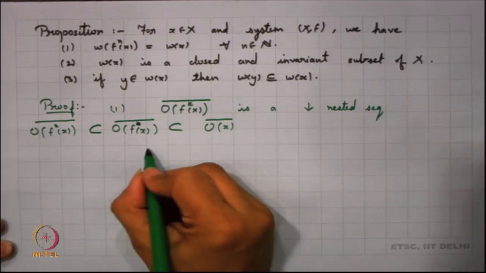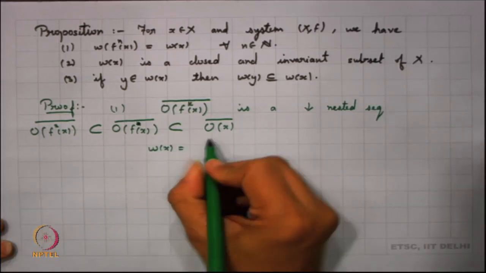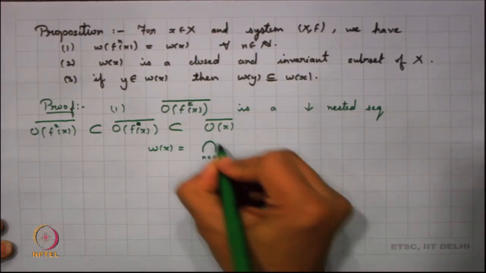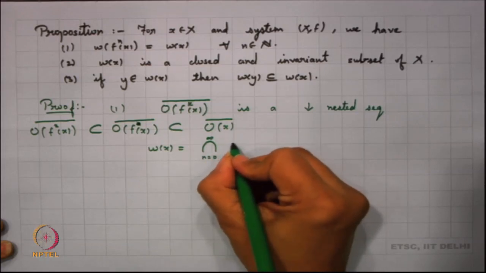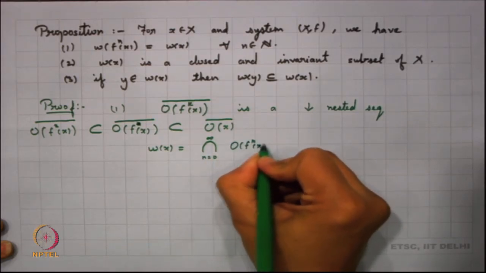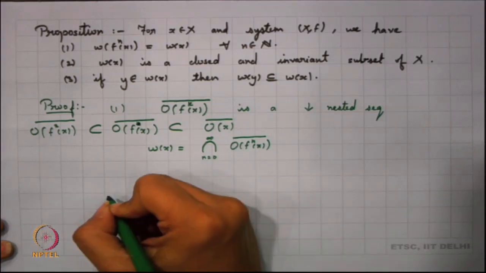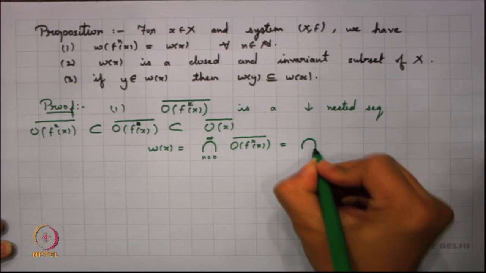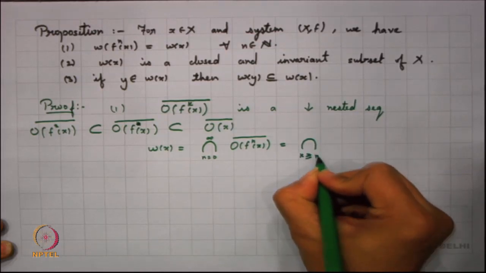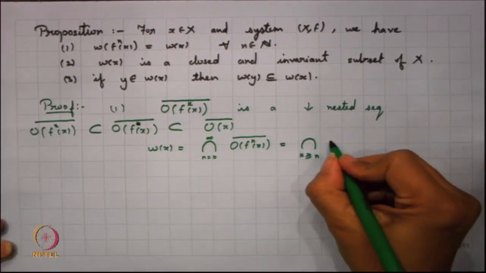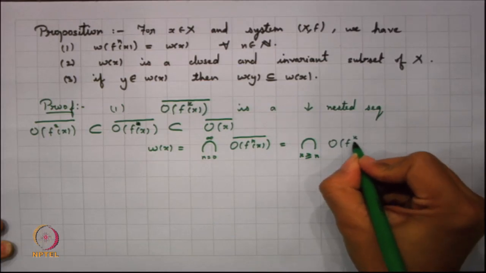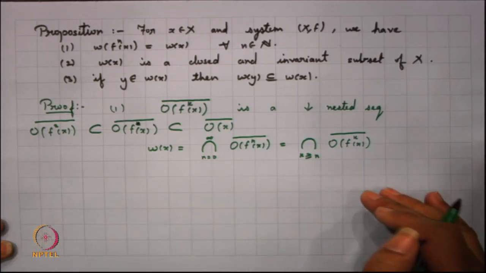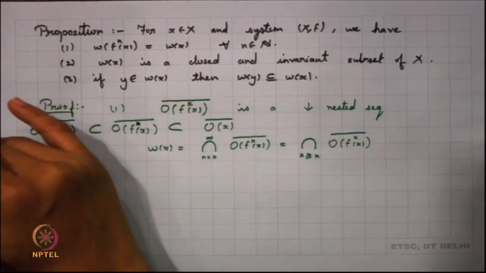And so, what can we say here? My omega x is nothing but the intersection, as n goes from 0 to infinity, of the orbit closure of f^n x. But this is the same as taking the intersection over all k greater than or equal to n of the orbit closure of f^k x. This happens to be the same quantity, because again we are looking into a nested sequence.